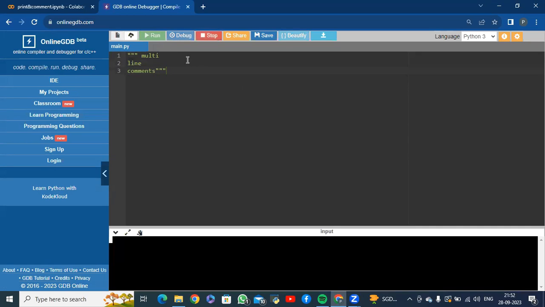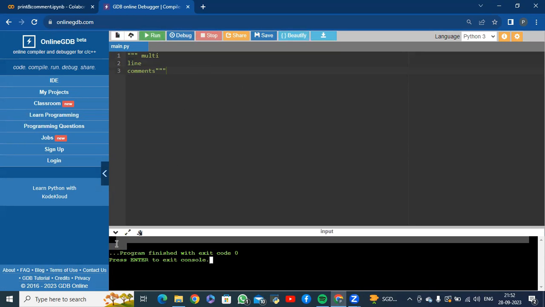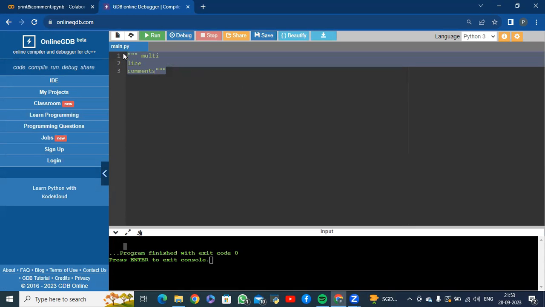When we execute it, no values are printed in the console, no information is there. So this represents that these are multi-line comments. We can also do multi-line comments with single quotes. Just replace the triple double quotes by triple single quotes.